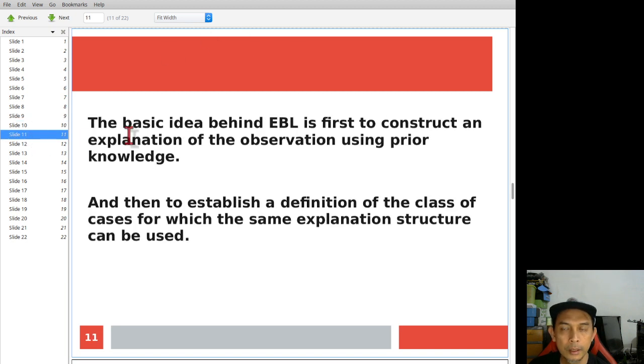Now, the basic idea of EBL is to construct the explanation based on previous knowledge. And then from there you can establish the definition of the problem, identify the structure of the problem, and then you can come up with the explanation.